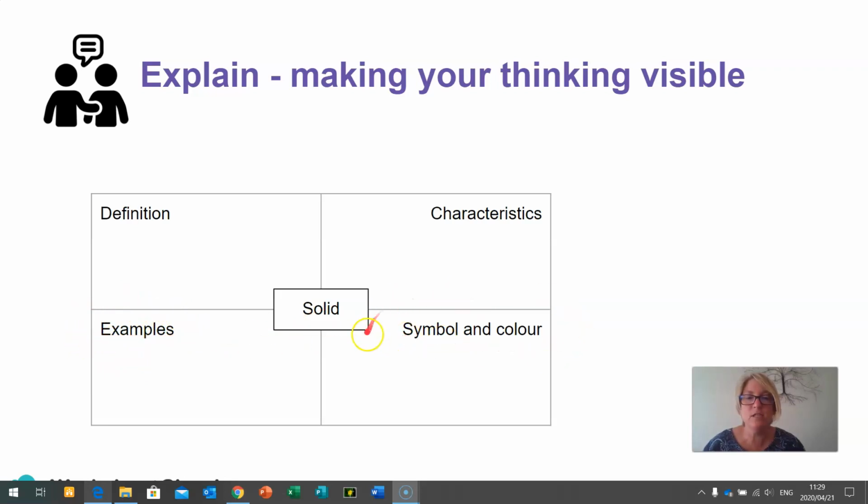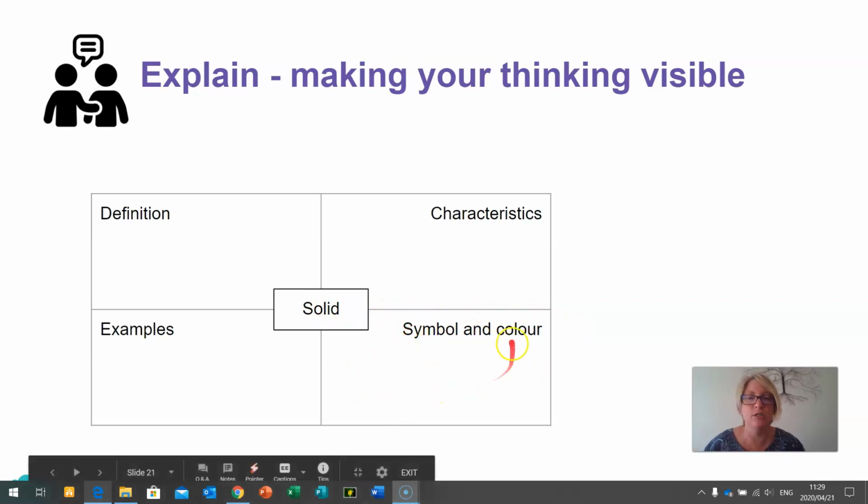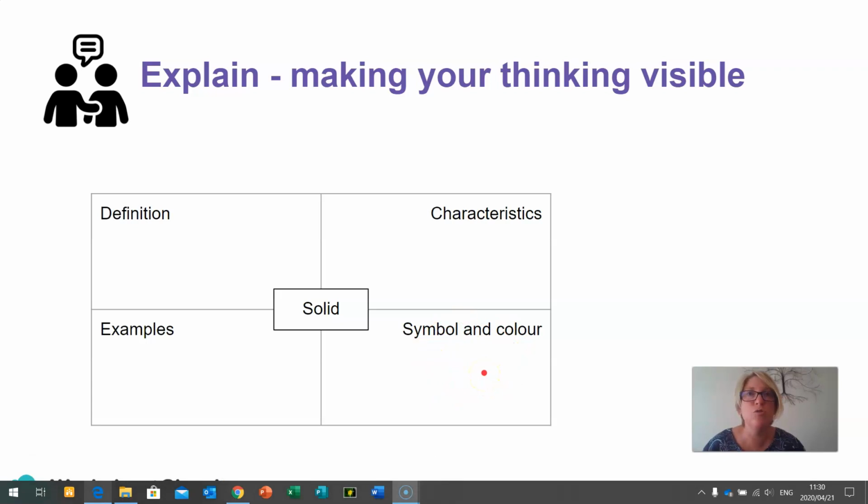This is a great creative activity that is going to make your thinking visible. For example, when I say the word solid to you, what color do you think of? And when I say the word solid, what symbol? There is no right or wrong answer for this block down here. This is where you are making how you think visible, which will help you remember it better for a test. So, this is what your visible thinking diagram is going to look like for a solid.